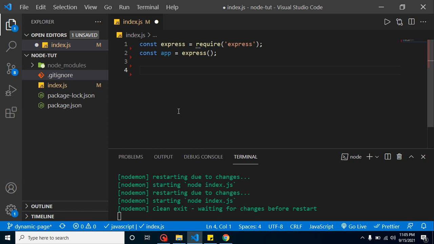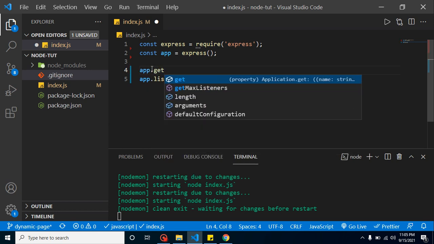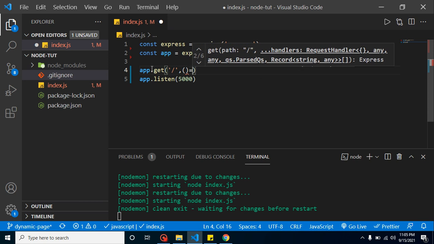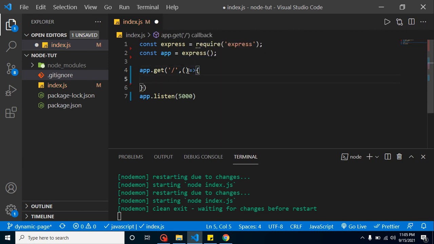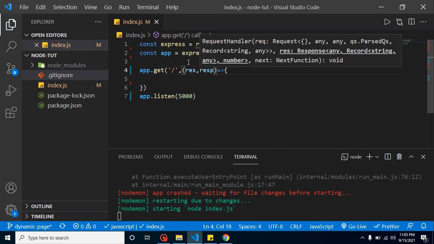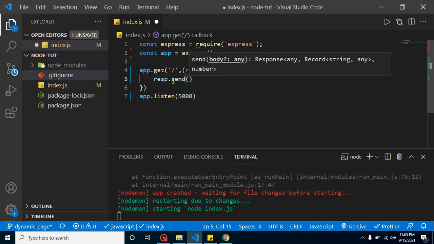After that let's provide a server listener on port 5000, and now let's define some routes, like app dot get route, and let's simply put an arrow function in the second parameter, and apply request and response like this. And now let's return something here, response dot send, and let's put here something, let's say welcome to